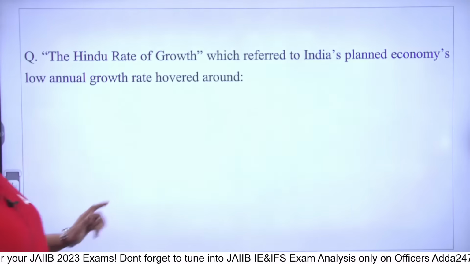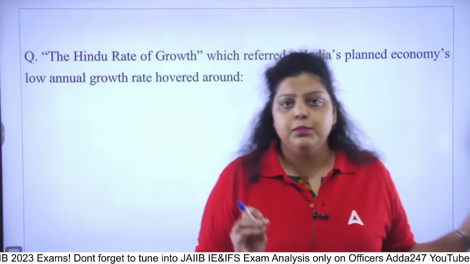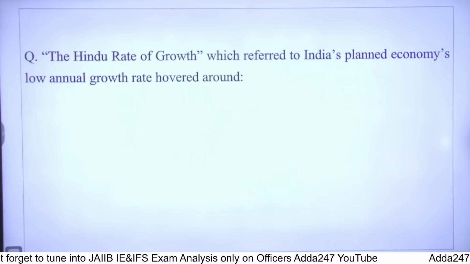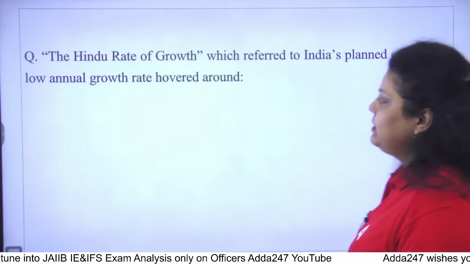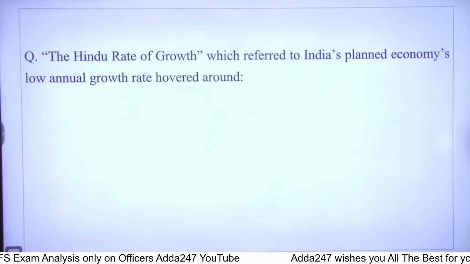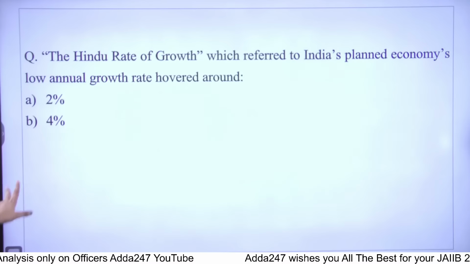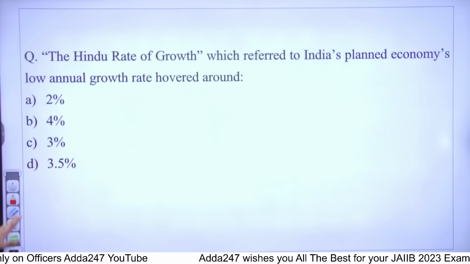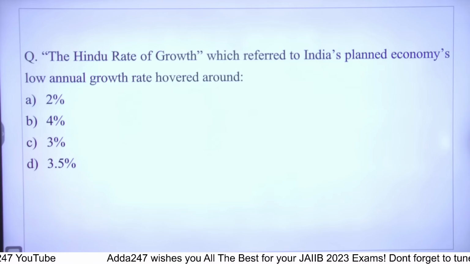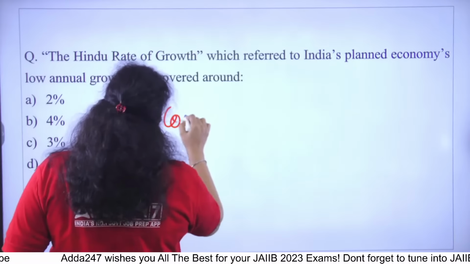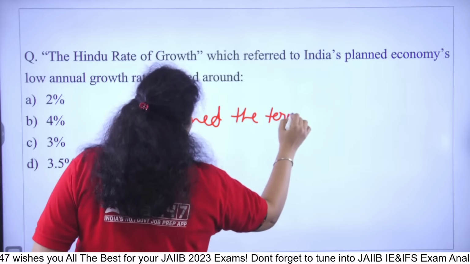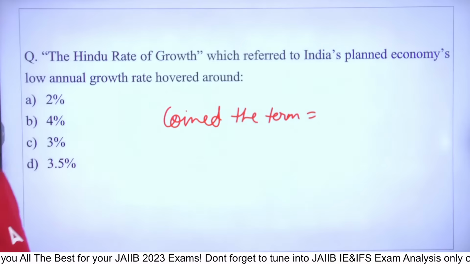Okay. Now the next question is a very simple question but a very important concept of your IE, that is talking about the Hindu rate of growth, which refers to India's planned economy's low growth, and low annual growth rate hovered around what percentage? 2%, 4%, 3%, 3.5%. Which of the following is true? Also let me know who coined this term. Who coined the term Hindu rate of growth?